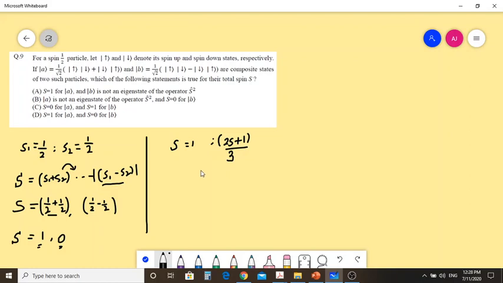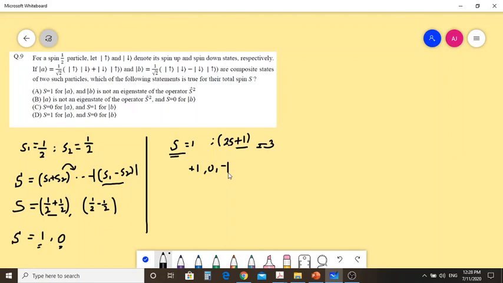So for S equal to 1, the total number of allowed states is 3. Don't write it in the denominator, it will be confusing. These states are plus 1, 0, and minus 1.